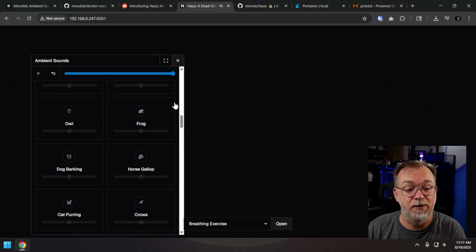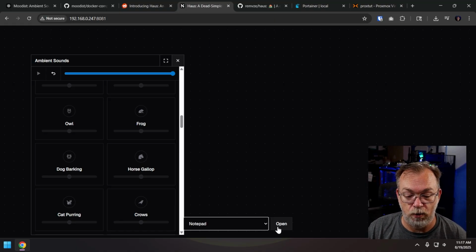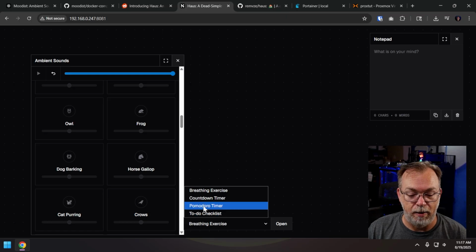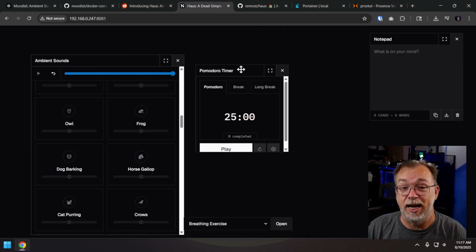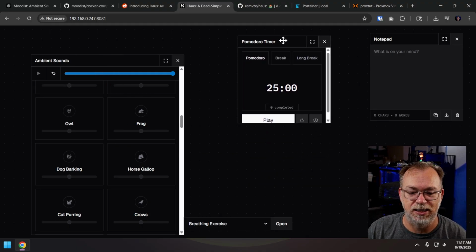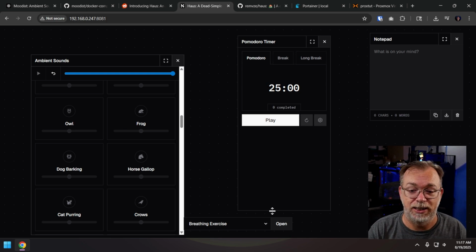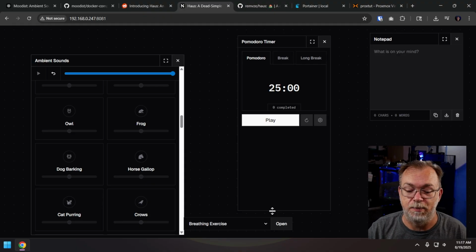But in addition to having this little window open, maybe we also want a Notepad window open, and we can drag that over to here. And maybe we also want our Pomodoro timer open so that we can remember to take breaks and do those sorts of things. Well, now we can build our own little dashboard within Haus so that we can build our custom soundscapes, make sure that we're taking the breaks we need, and keep notes at the same time.